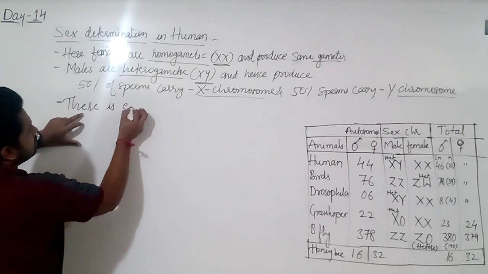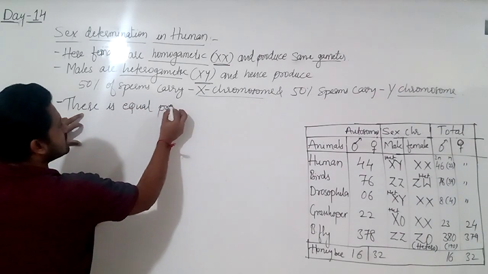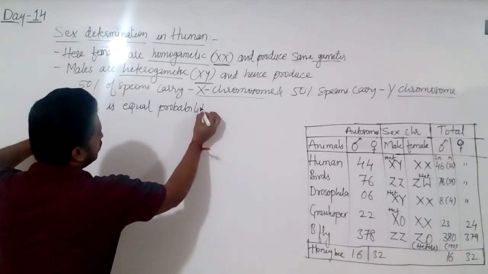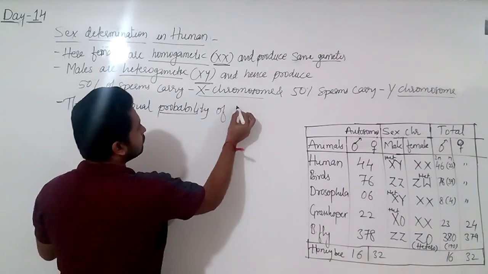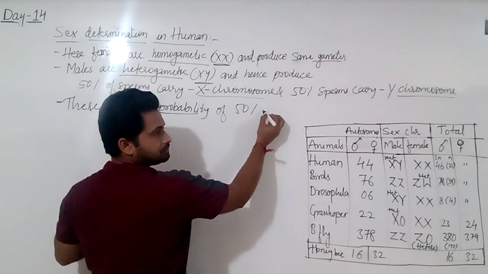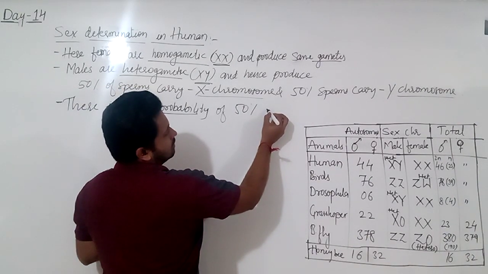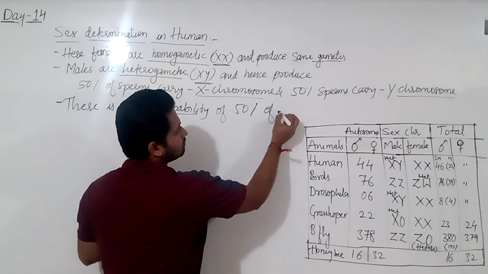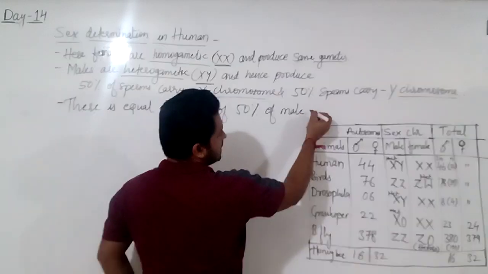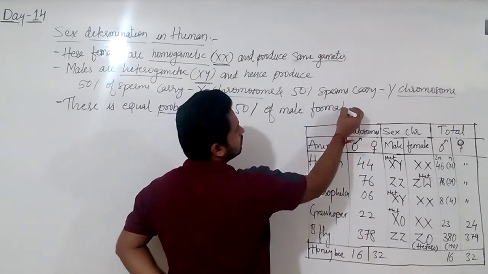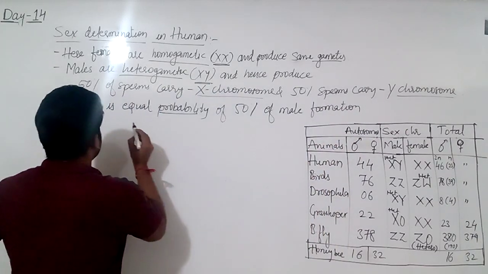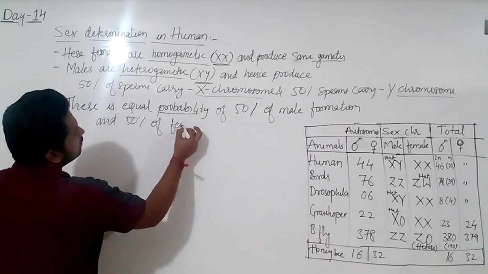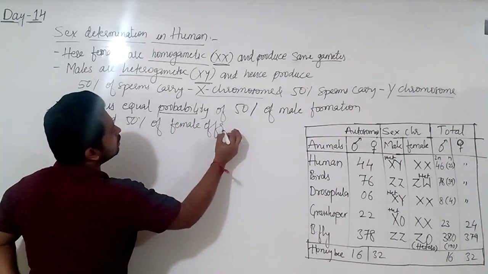There are equal chances, or probability, of 50% male formation and 50% female offspring formation.